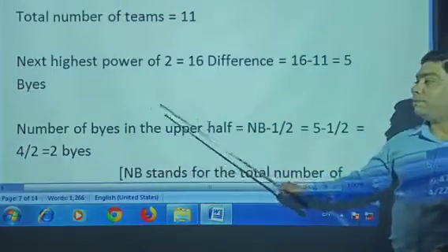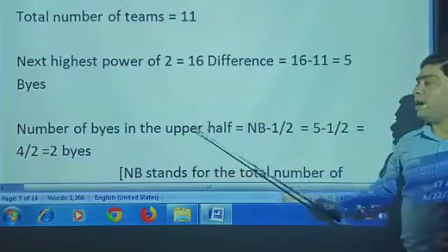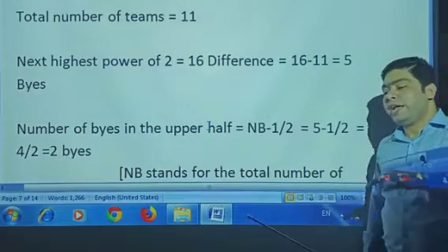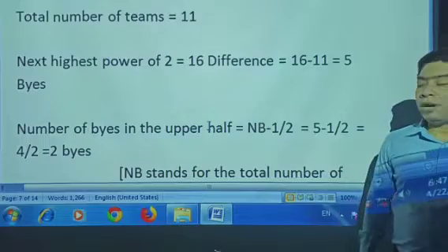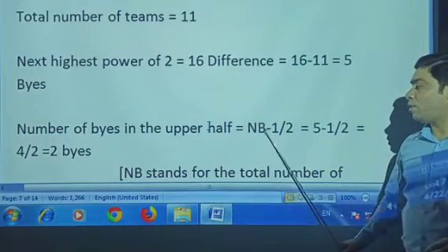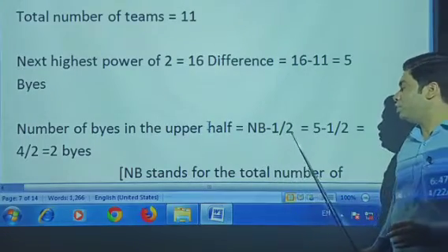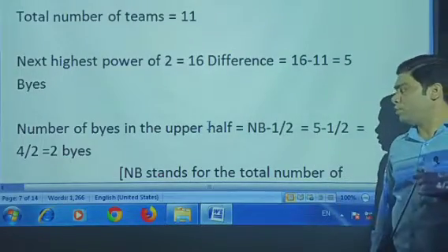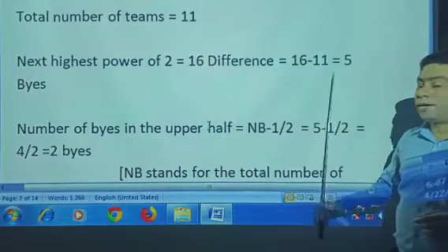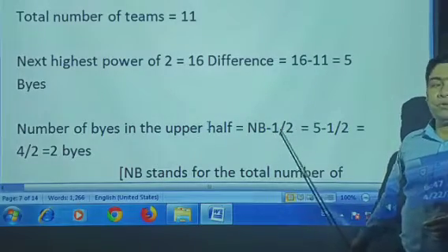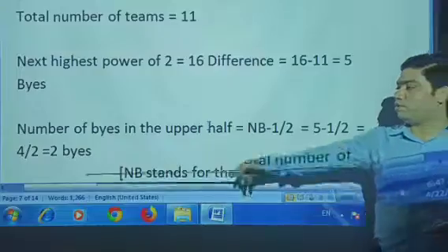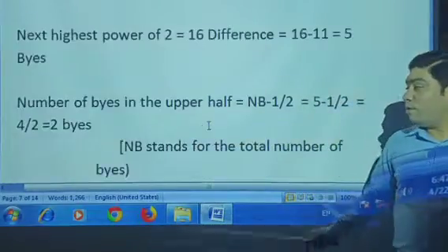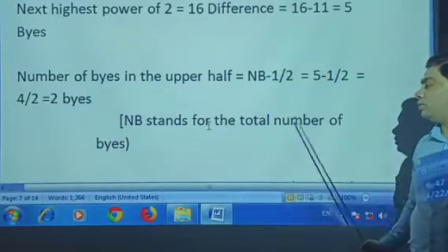So how to give the 5 byes? Number of byes in the upper half. How to count how many byes are given in the upper half and how many byes are given in the lower half. For the upper half, we use the formula (NB minus 1) upon 2. NB means number of byes. How many byes are there? 5 byes are there. So (5 minus 1) upon 2 is equal to 4 by 2. That means 2 byes are given on the upper half, while NB stands for the total number of byes.